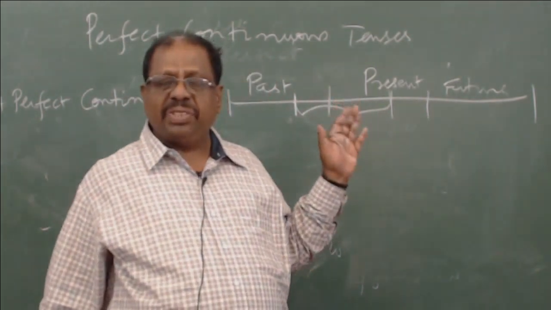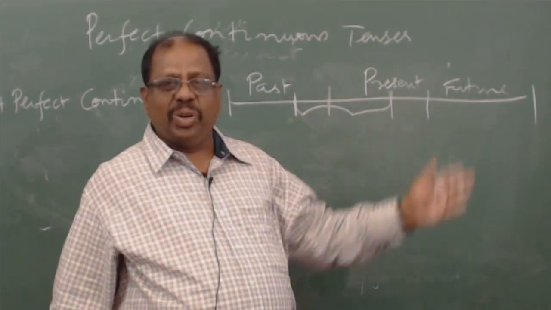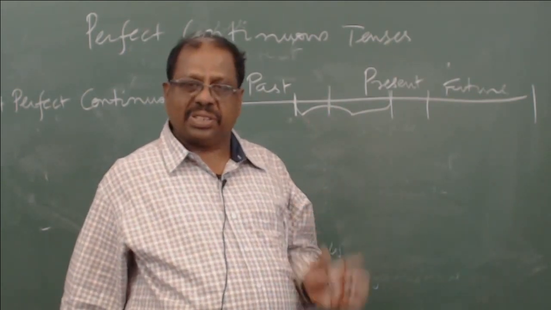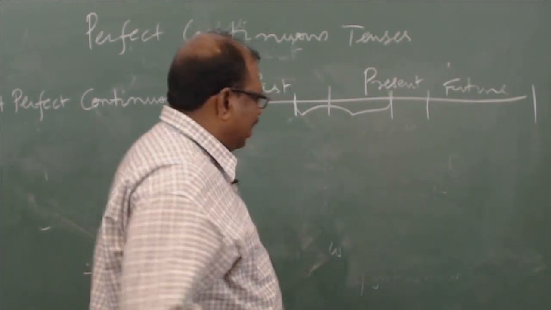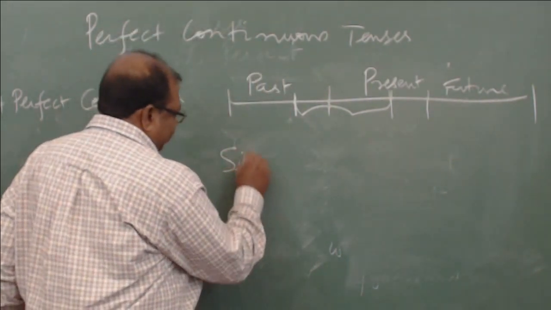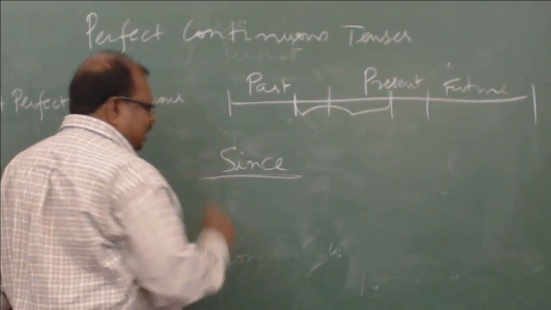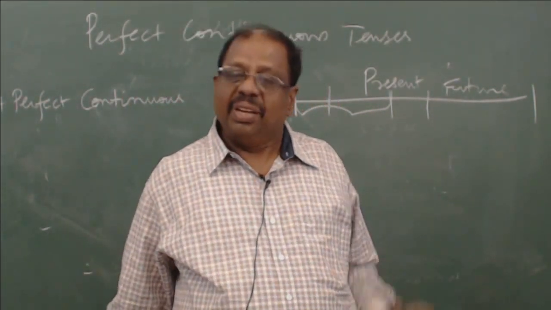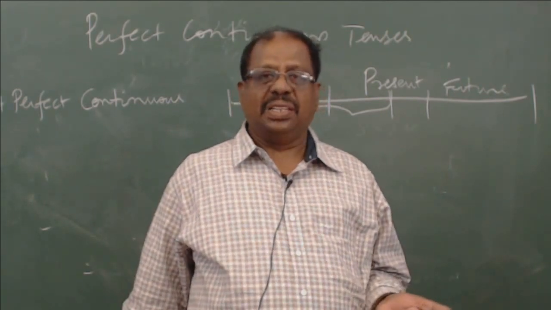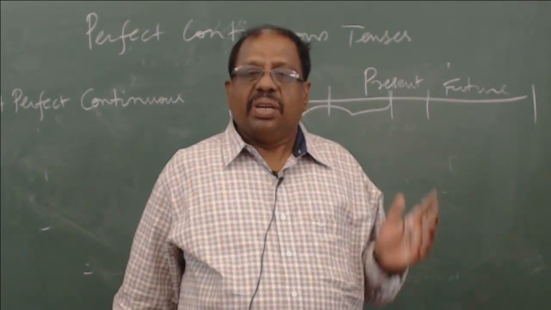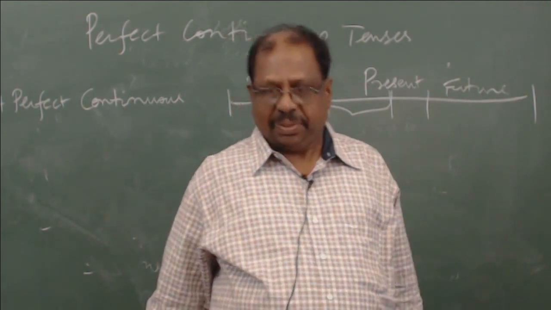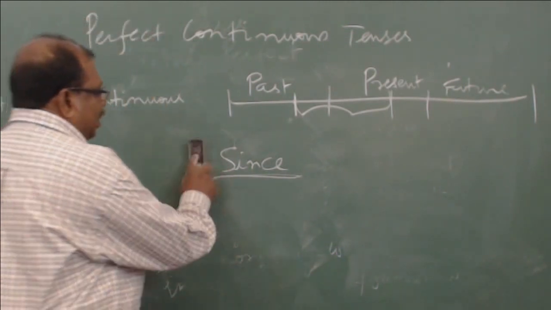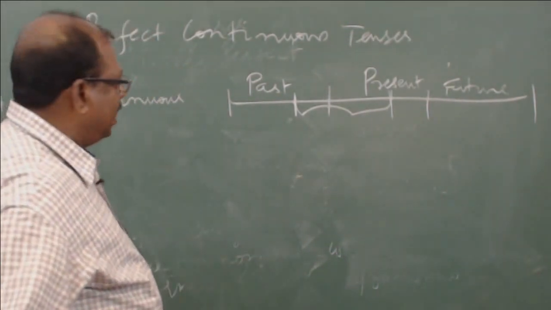That is, any action which started in the past but is continuing till the moment of talking, I will use present perfect continuous tense. Whenever you see a word like since, then you know, okay, this is something which is happening for a duration which started in the past but is continuing till this moment. I have to use present perfect continuous tense. Now the past and the future perfect continuous tense we will be looking at.